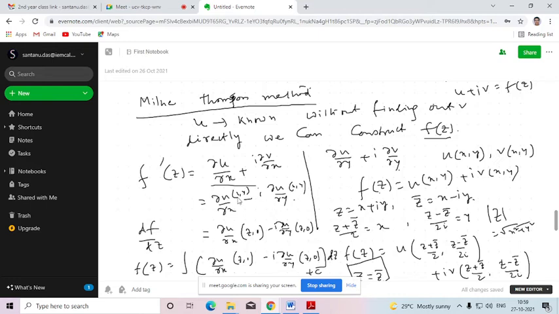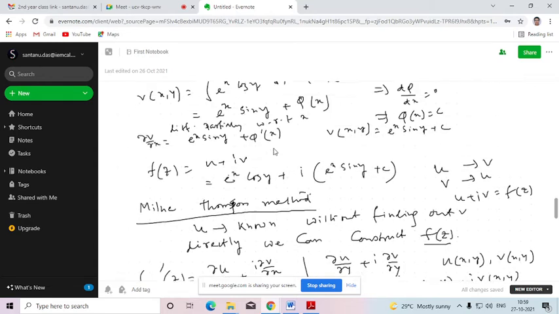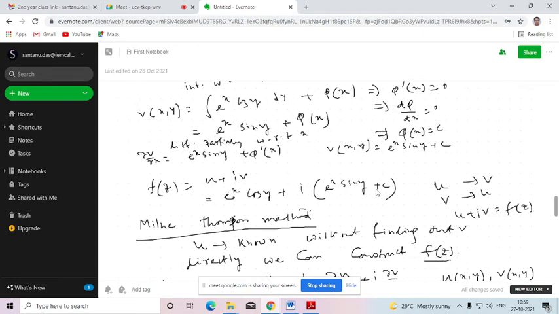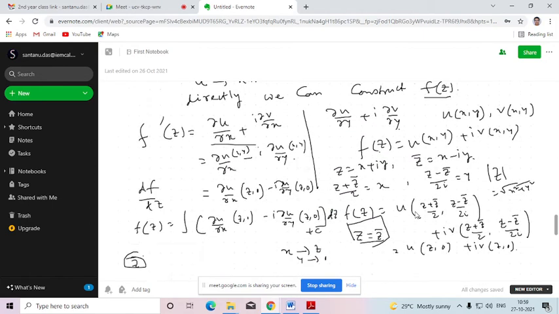Okay. Now these two partial derivatives will be functions of x and y, since the original function f(z), whose real and imaginary parts u and v are functions of x and y. So their partial derivatives will also be functions of x and y. Now, in order to construct the function f(z) in terms of z directly, what do we need to do? We need to convert x and y in terms of z. Otherwise, the function will come in terms of x and y, not in terms of z. So how can we replace x and y in terms of z?